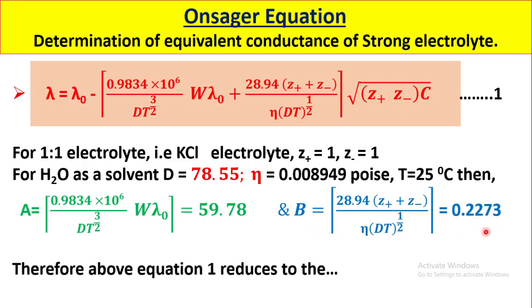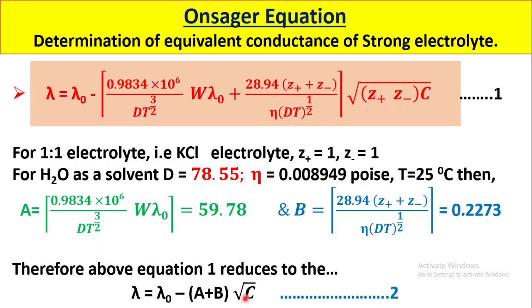Therefore the above equation can be reduced to lambda is equal to lambda 0 minus (a plus b lambda 0) square root of c, where a stands for this constant and b stands for this constant. Here Z plus into Z minus is 1 into 1, so the value will be 1, and so we have the square root of c.